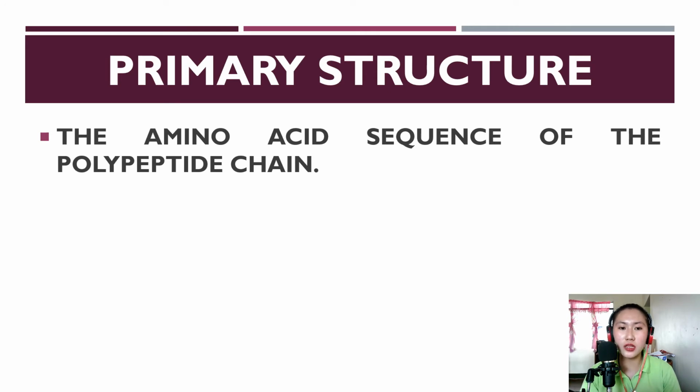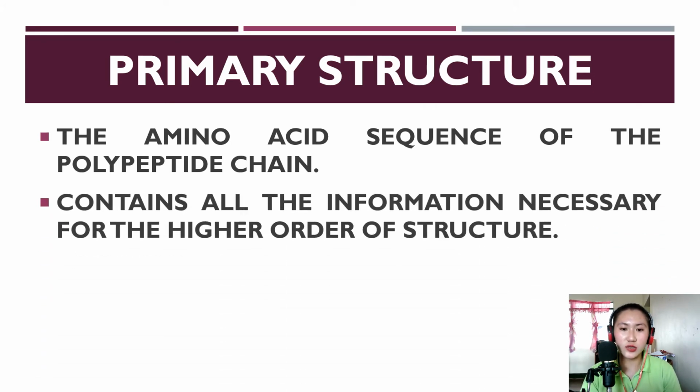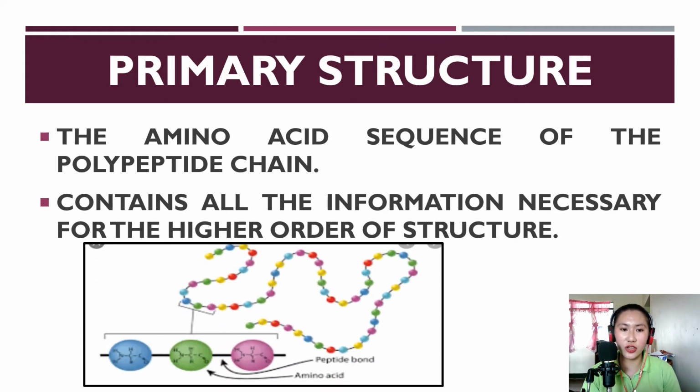When we say polypeptide, it has more than 10 amino acids. So, it contains all the information necessary for the higher order of structure. The sequence of amino acids, nakadepende yan sa genes natin. So, the genes are the ones that determine the order and number of amino acids.